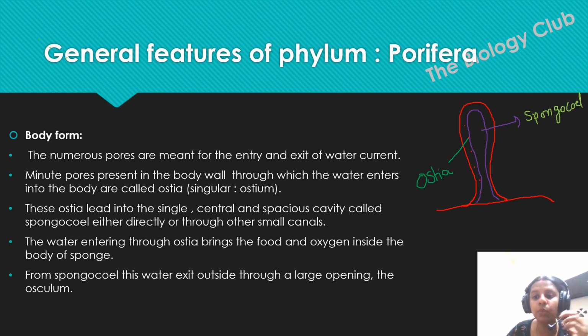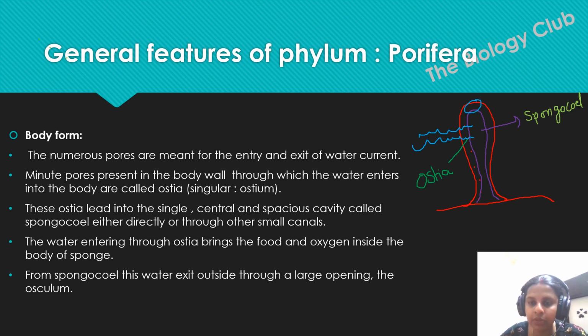Now, what will happen? Whatever comes inside through the ostia, because through the pores only water will enter, it will come inside this particular cavity known as the spongocoel. From the spongocoel, the water exits through a large opening called the osculum.